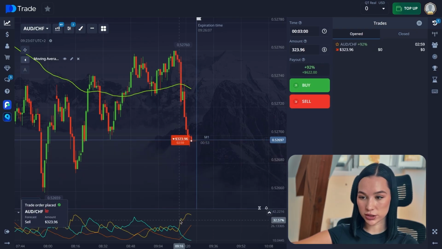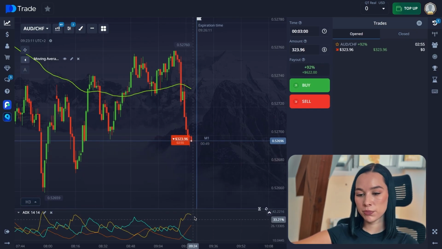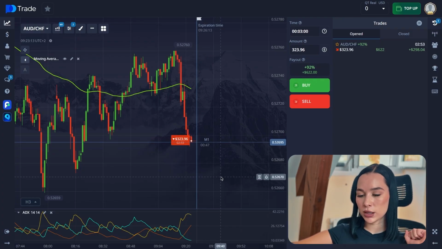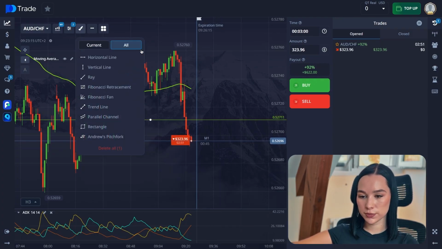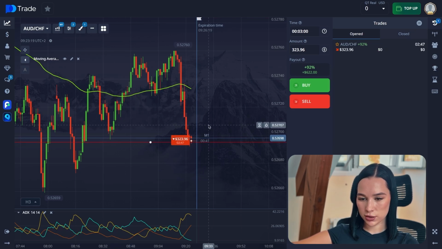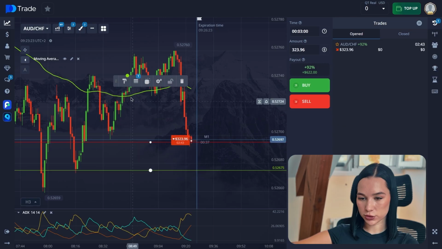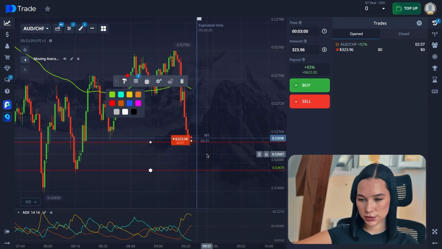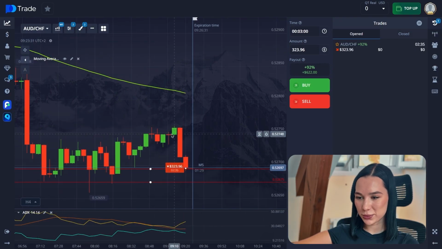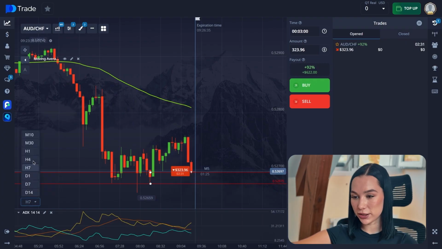Let's open here a sell trade for 3 minutes. We can see the yellow line is above the blue line, showing the strength of the sellers. Also, let me draw it for you. Here's our price right now. After, it could go to this level, the previous support level, right? Let's check it out on the time frame M5. Yeah, here it is. So I hope everything is gonna be good. It will not reverse at this moment, because again, we don't have any possibility for a mistake.